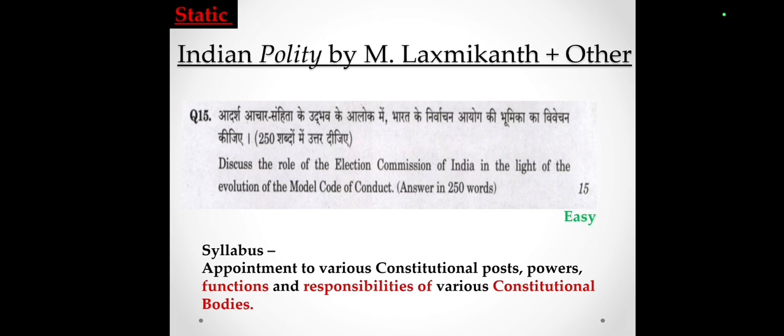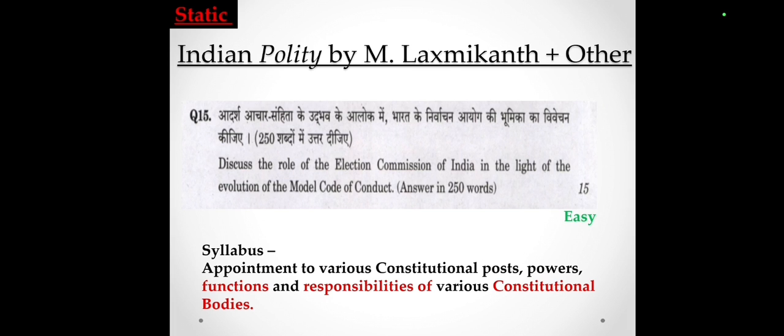The next question is, discuss the role of Election Commission of India in the light of evolution of the Model Code of Conduct. As in our country, we frequently see elections of parliament or the state legislature, so the Election Commission is very frequent in the news. M. Lakshmikant is also talks about the Election Commission, its powers and roles. But for the model code of conduct, we require some knowledge from other sources.